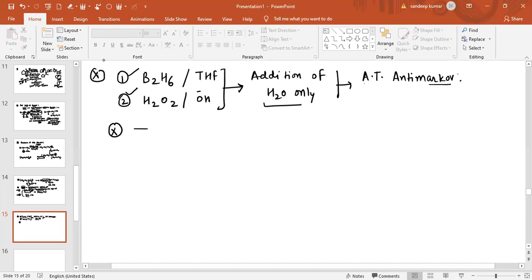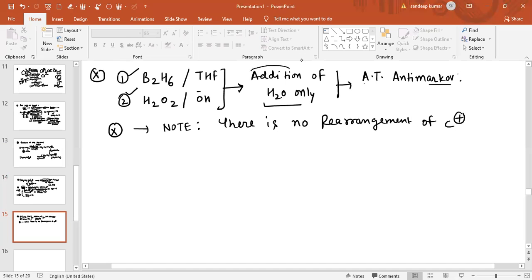So what are the key features? You can note there, there is no rearrangement of carbocation. So there is no rearrangement of carbocation will occur. And the only addition by these reagents is the addition of water, and addition of water will take place according to the anti-Markovnikov's rule.